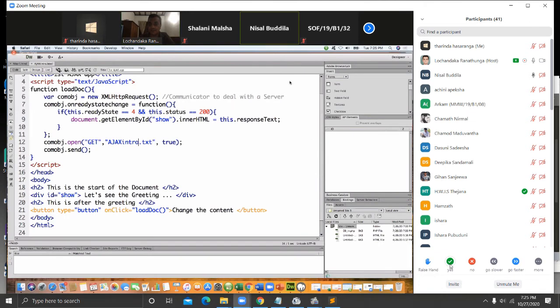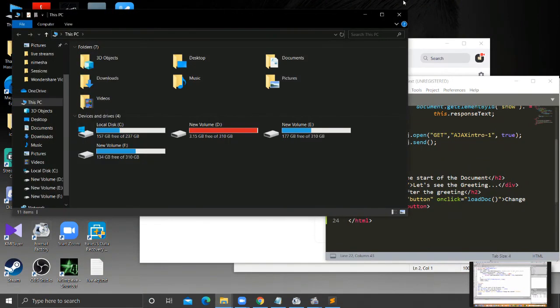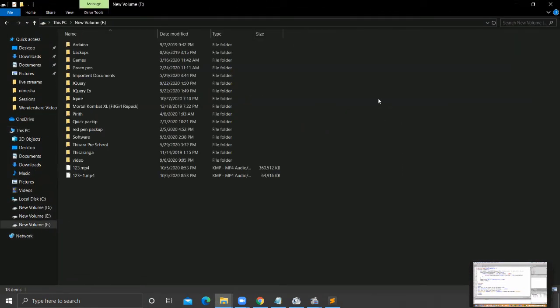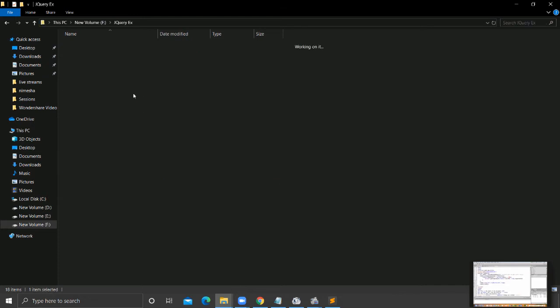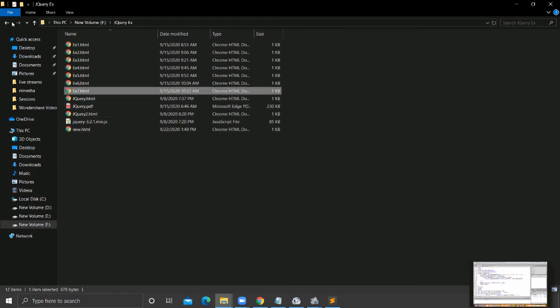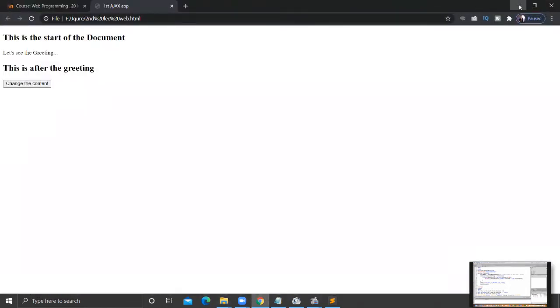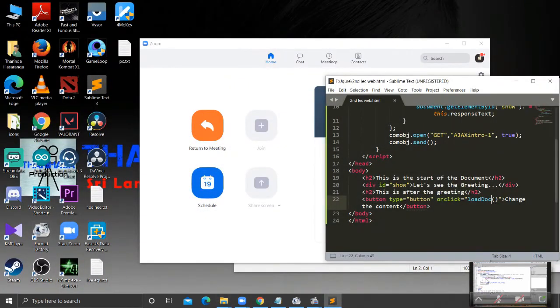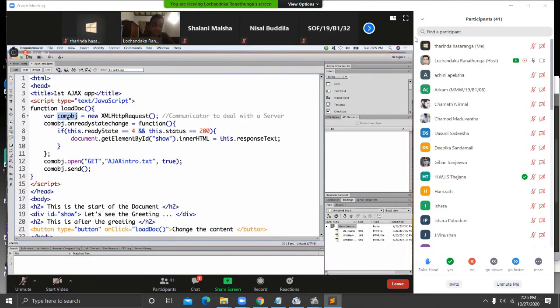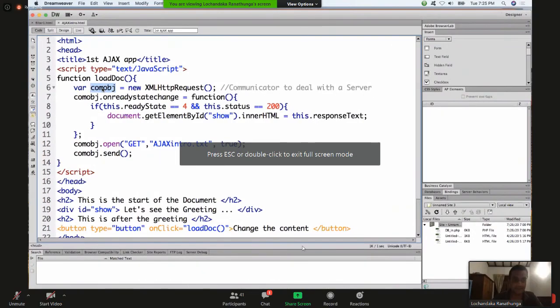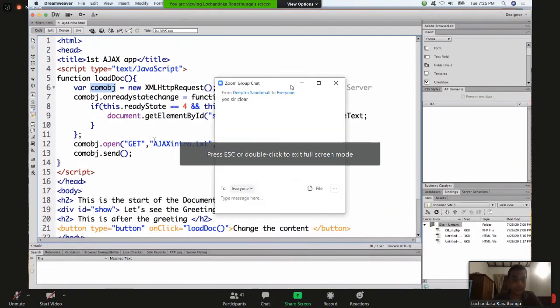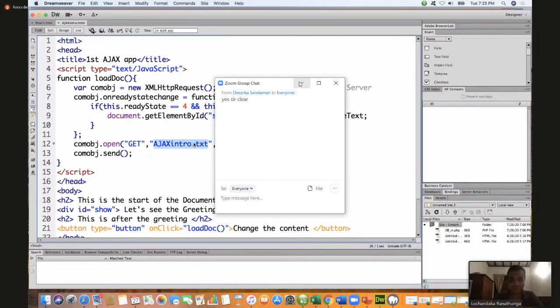So can you explain again the ready state equal 4 and this dot status equal 200? Okay, again I'll tell you. Here we are creating this XML HTTP request object as a COM object. That will be created when you click on this button. This object can communicate with the server, and we are asking to open this particular file.